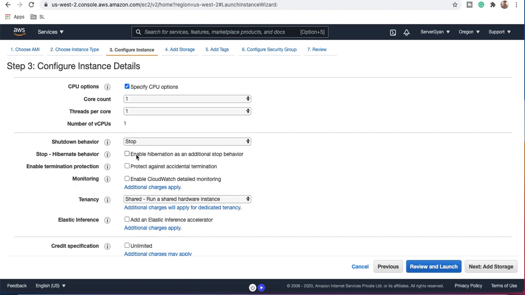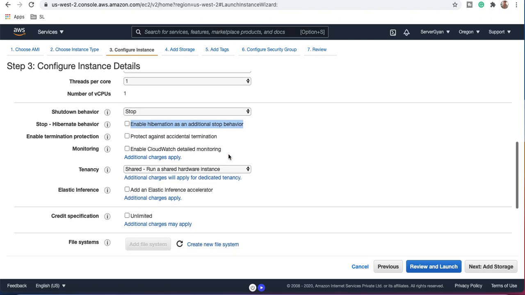It will read the data directly from the disk. But in this case there is an additional requirement: if you have 100 GB of RAM, you will need at least 110 GB of additional disk space available on your root device. That is the option available here.